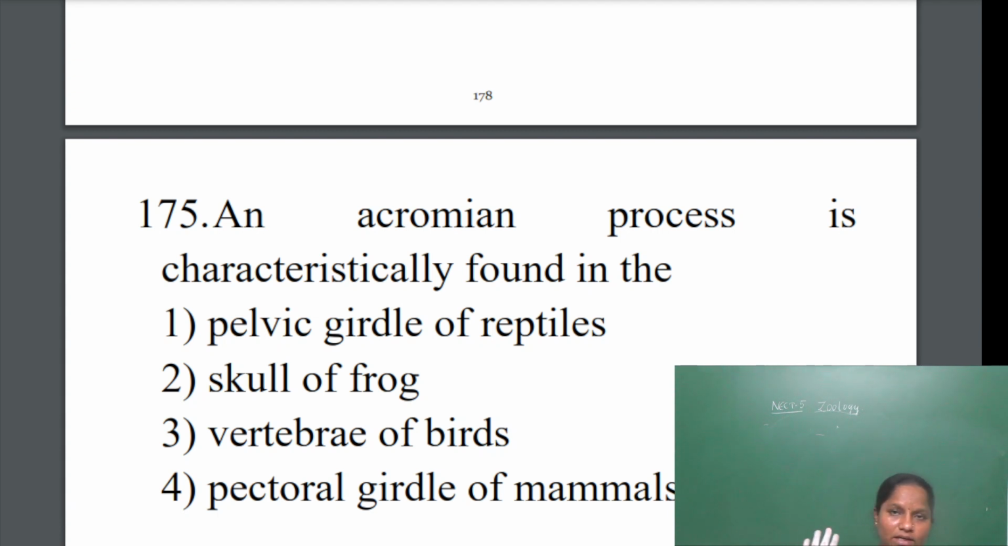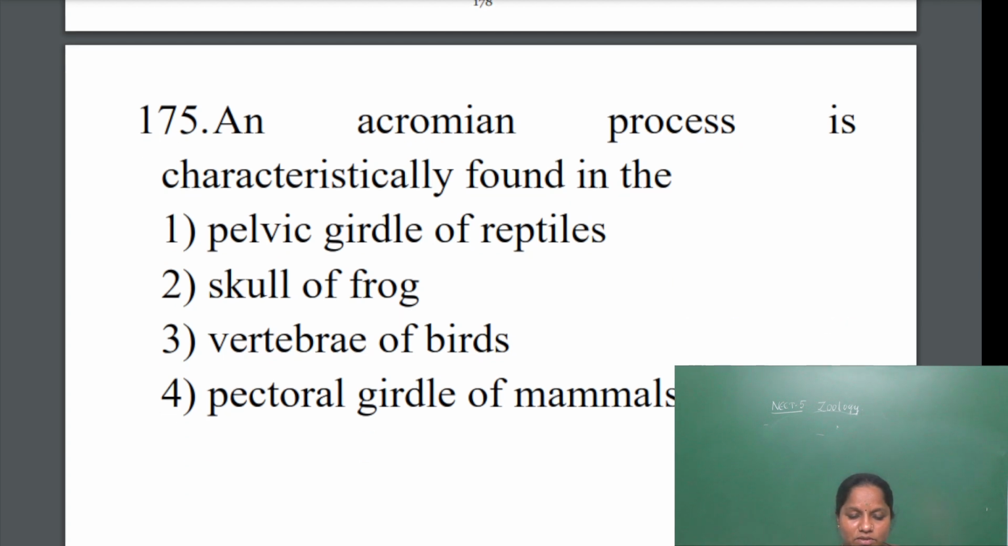So the scapula and the clavicle bone are present, and in the middle there is an acromion process. That process, the bone that is formed between the scapula and the clavicle in the pectoral girdle of the mammals, is called the acromion process. The answer is the fourth one.